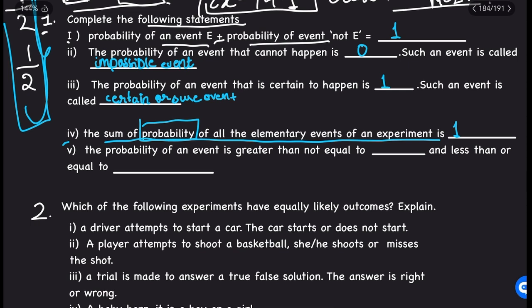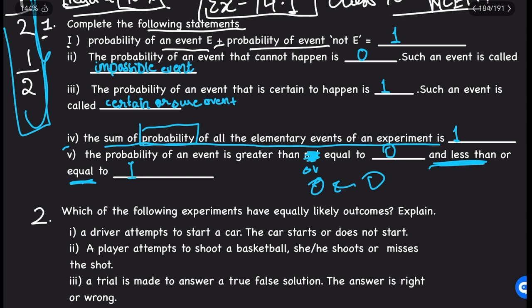The probability of an event is greater than or equal to dash and less than or equal to dash. It can be 0 or greater than 0, and less than or equal to 1. So the probability of an event is greater than or equal to 0 and less than or equal to 1.